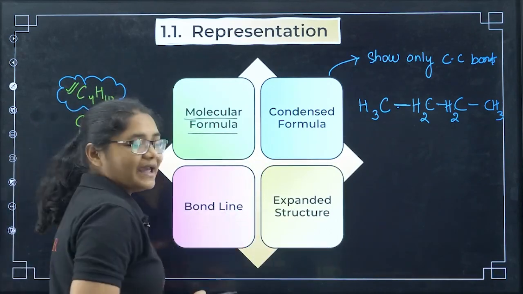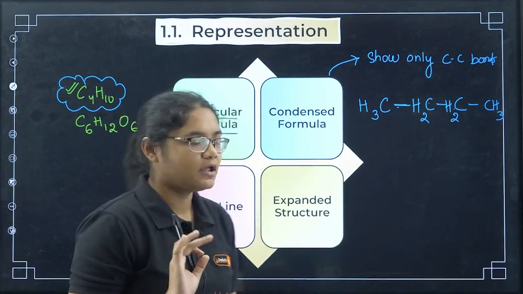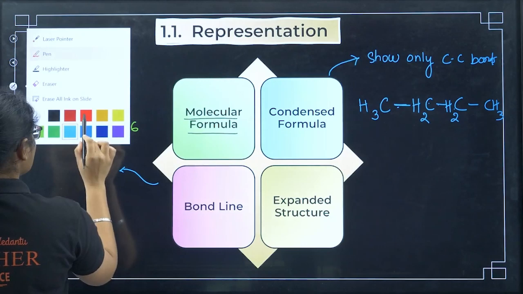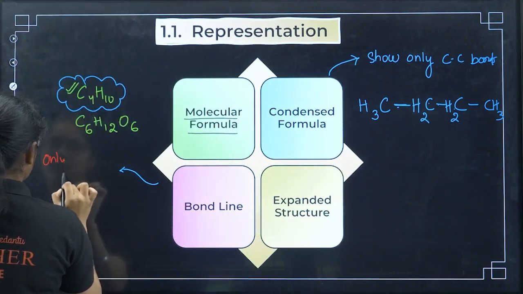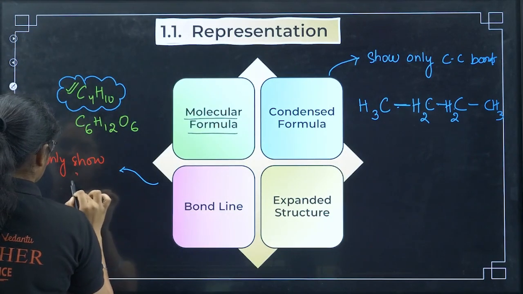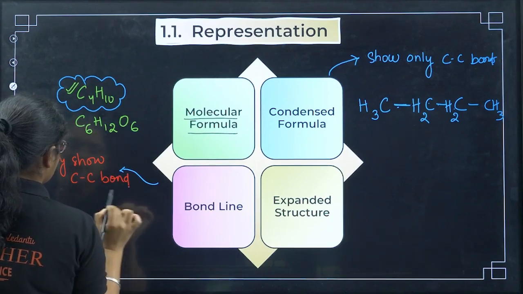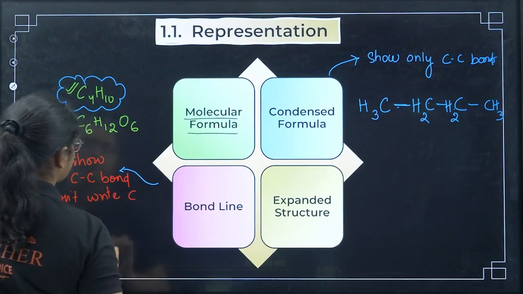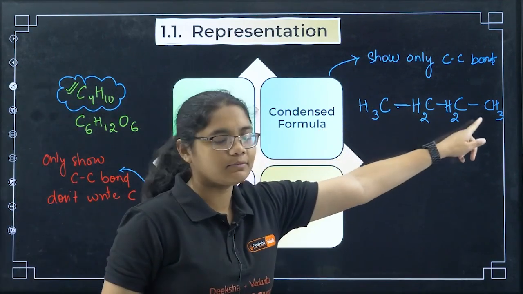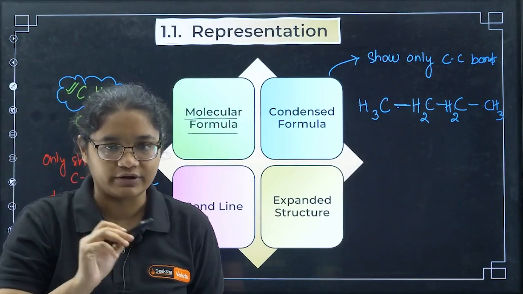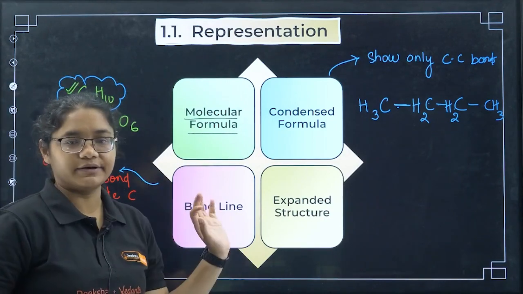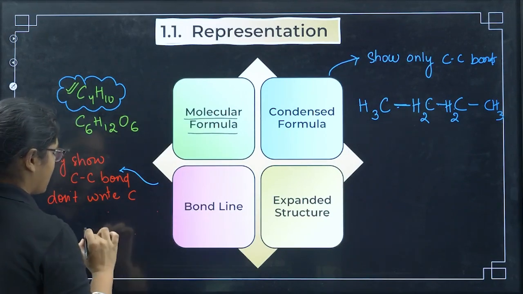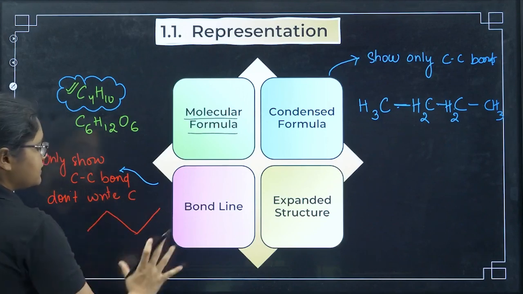Now coming to bond line formula. Bond line formula is the easiest one. You only have to show carbon-carbon bonds, and don't write carbon. Here you see we are showing carbon-carbon bonds and writing carbon and hydrogen, CH is written. Here nothing will be written. 4 carbons are there, so just put 4 dots, 1, 2, 3, 4. These are 4 carbons and then join them. Okay, this is the bond line formula.